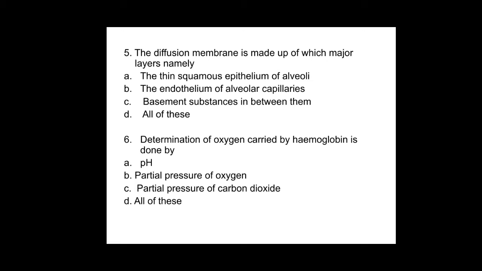Determination of oxygen carried by hemoglobin means the transport of oxygen by the hemoglobin, which is mainly affected by the pH, partial pressure of oxygen, and partial pressure of carbon dioxide. That's why for the sixth question the answer is option D.